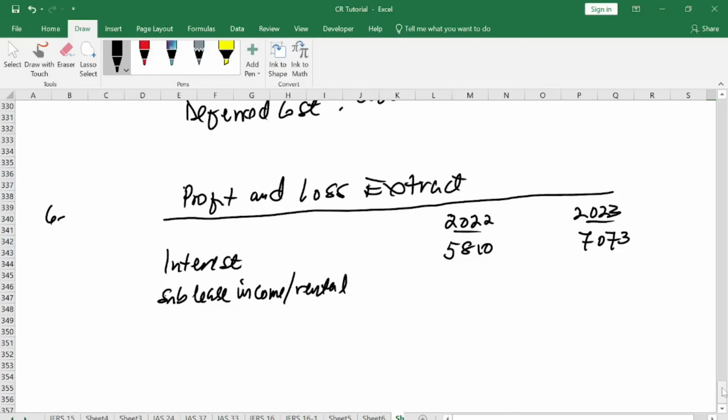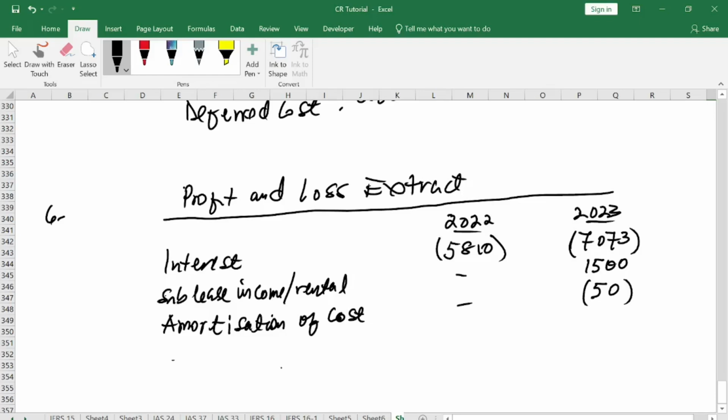And it is how much? Every year, how much are we receiving? We are receiving 1,500. And the agreement happened in 2023. And again, there is cost, which is the amortization of the cost. So the amortization is how much? As I calculated, amortization was 50. So you bring that one here, you put it in bracket.